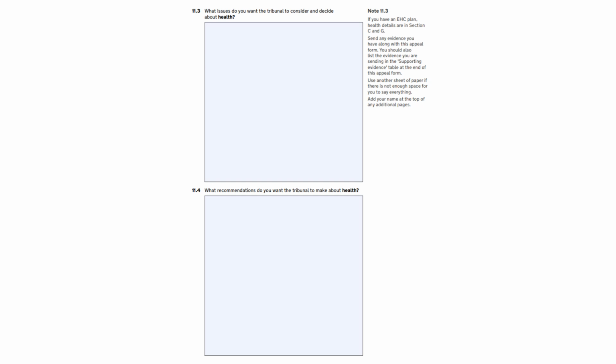Section 9.69 of the SEND Code of Practice says that section C must specify the health needs identified through the EHC needs assessment, which relate to your child or young person's special educational needs. The clinical commissioning group may also choose to specify other health needs. Perhaps you feel that your child's needs are correctly described in section C, but section G does not include support to match each of these needs. Or maybe you feel that the support is not written clearly and includes woolly statements like "access to", which doesn't actually make it clear when your child or your young person can have the support.